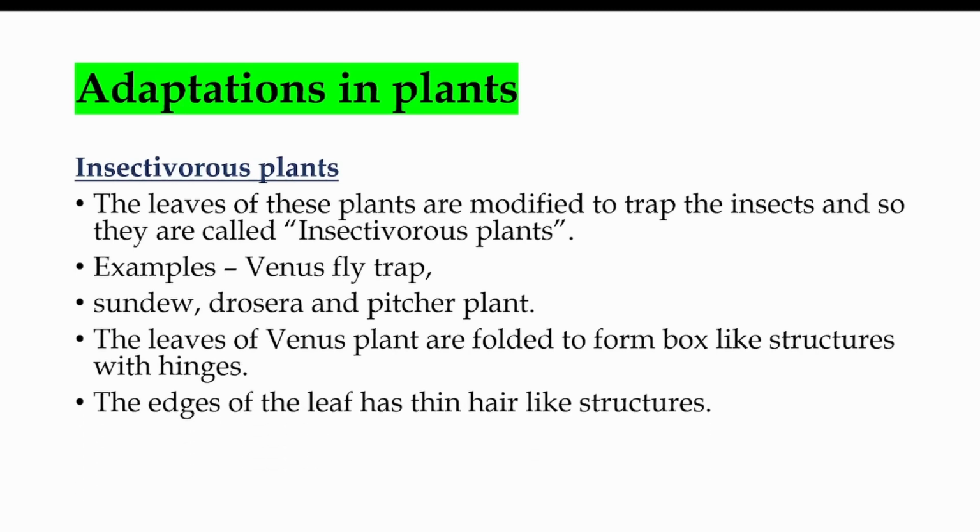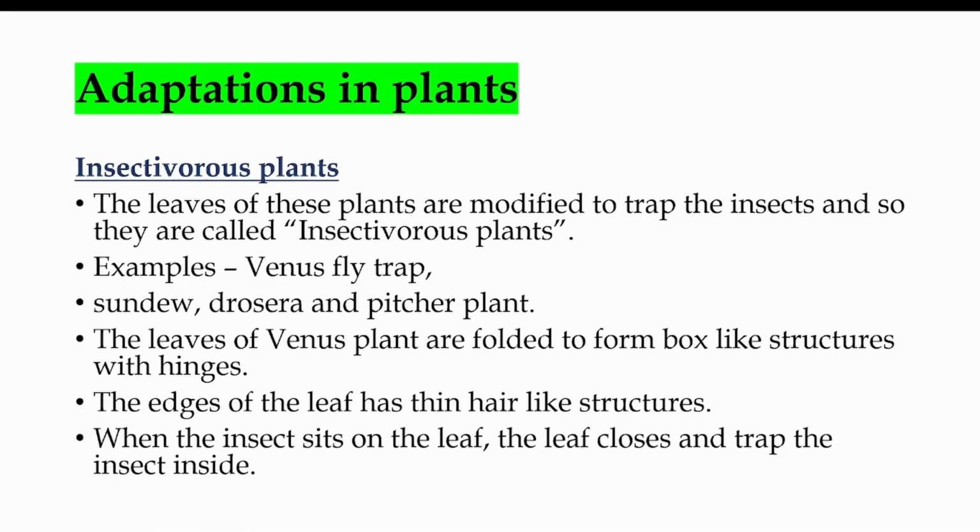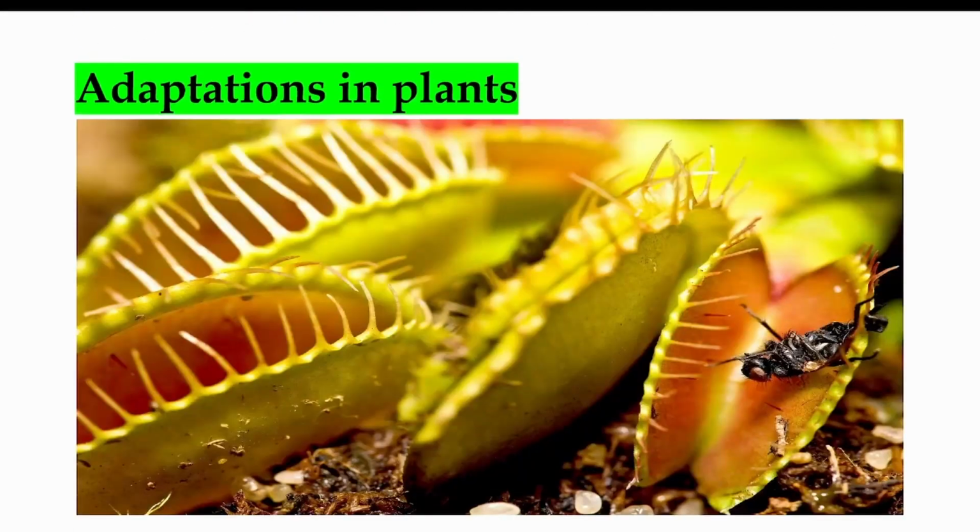The edges of the leaves have thin hair-like structures. The hair-like structure is called hinges. When the insect sits on the leaf, it closes and traps the insect inside. See, this is how it is, in insectivorous Venus flytrap. It is a box-like structure. This is a hair-like structure, which is called hinges.